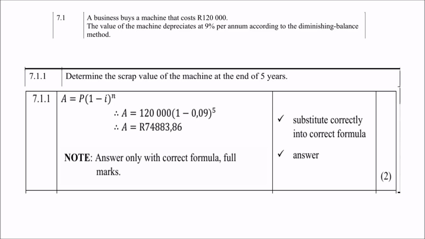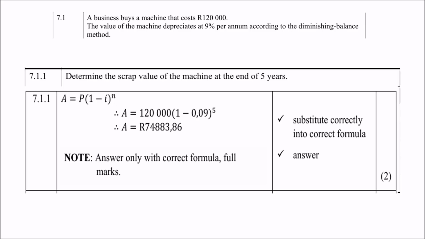So the first question, 7.1.1, determine the scrap value of the machine at the end of 5 years. So scrap value, and remember, the value is depreciating, so therefore you choose the formula A equals P into 1 minus i to the power of n. So you do your substitution. Remember, how do we derive i? i is always 9% divided by 100, and that gives us 0,09. Of course, all of this is calculator work, and you should get the answer of 77,483 and 86 cents.